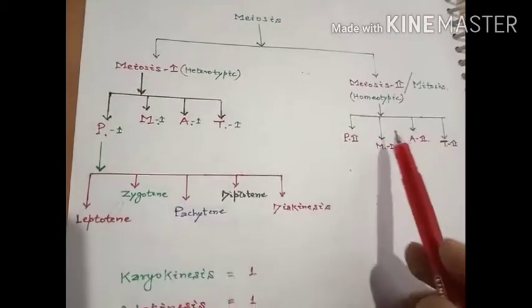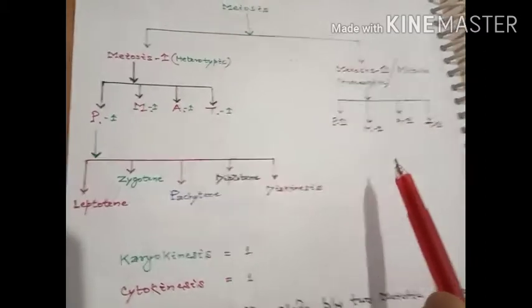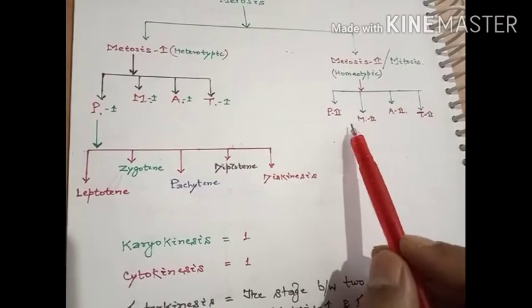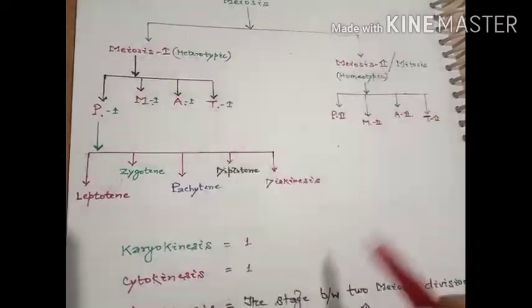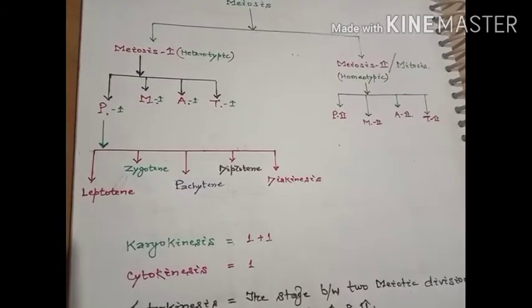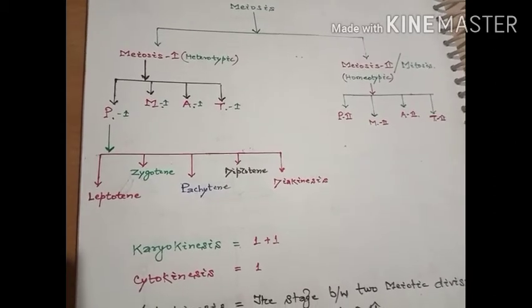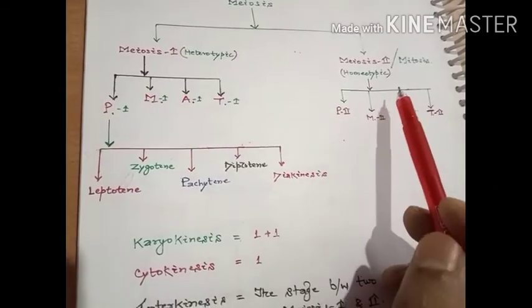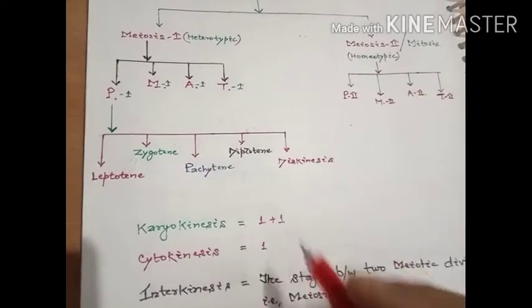Afterwards, the meiosis 2 stage takes place, in which again there is division of the nucleus. So one more time the nucleus gets divided, and afterwards the division of the cytoplasm, which is the cytokinesis,